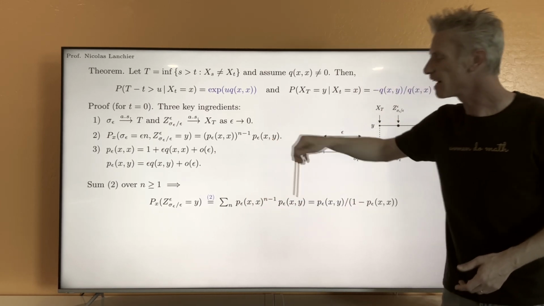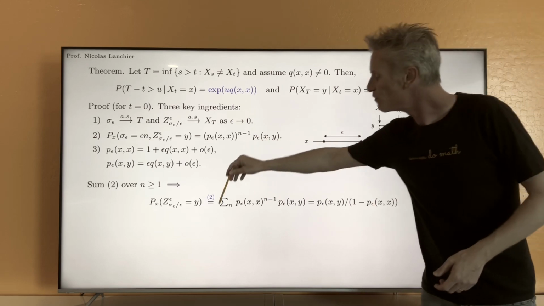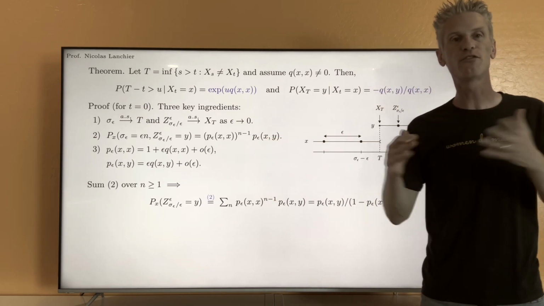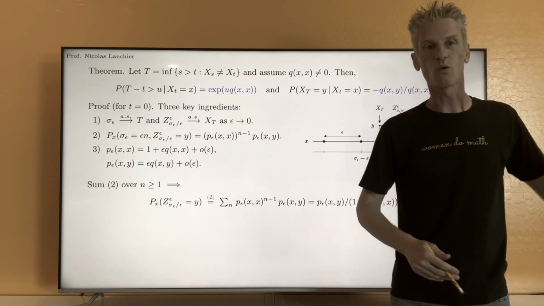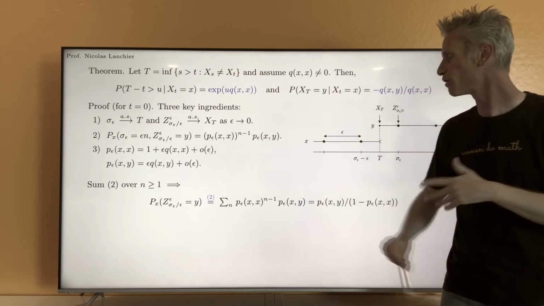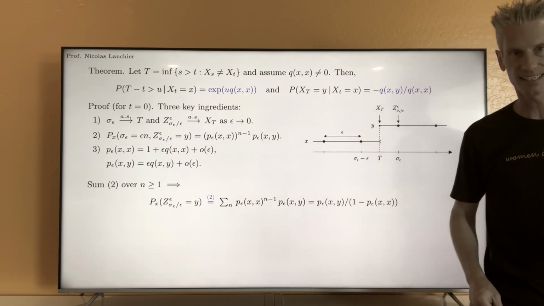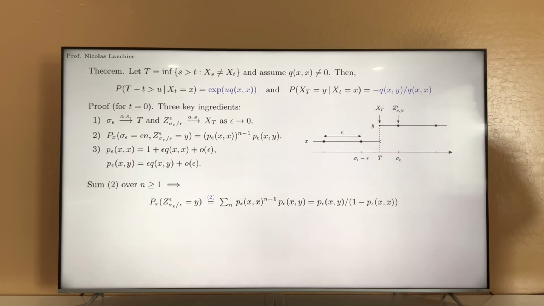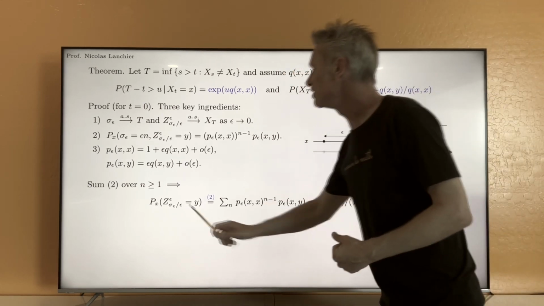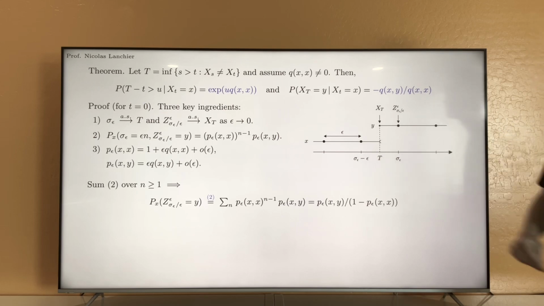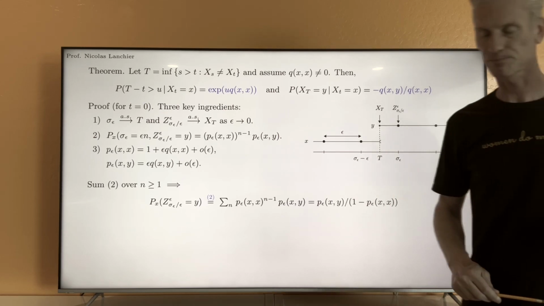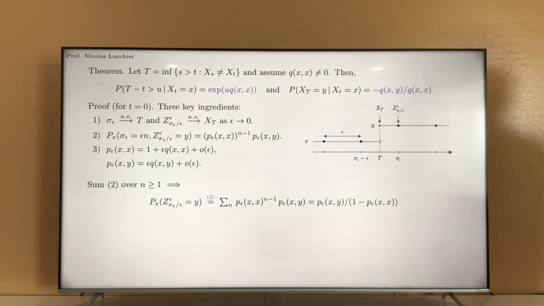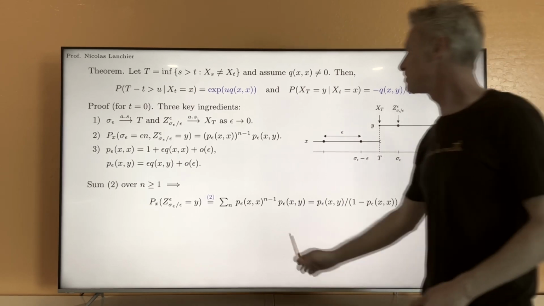And exactly like we argued before, this is the infinite sum of a geometric series. This is equal to 1 over 1 minus the ratio. That's 1 over 1 minus p epsilon xx. And that gives you this expression. This probability is just equal to p epsilon xy divided by 1 minus p epsilon xx. And then from that we can conclude a little bit like before.